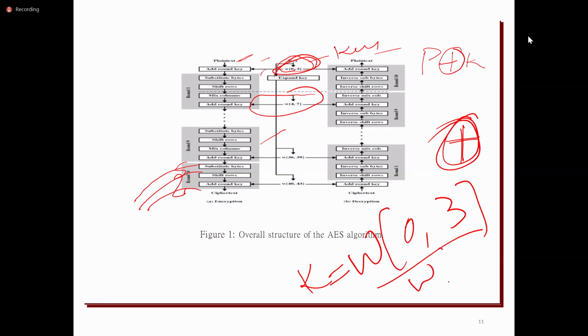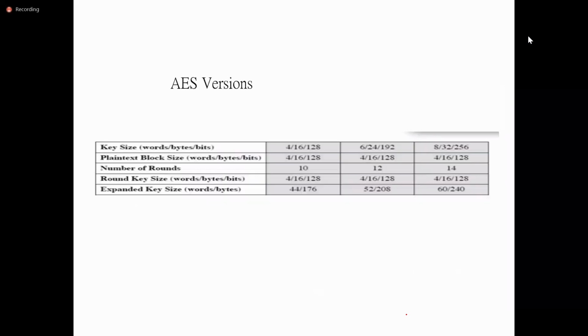Whereas W4 to W7 is not equal to the main key; instead, it is some sub key which is generated. We'll see how a sub key is generated, and we'll discuss all these things: substitute bytes, shift rows, and mix columns.